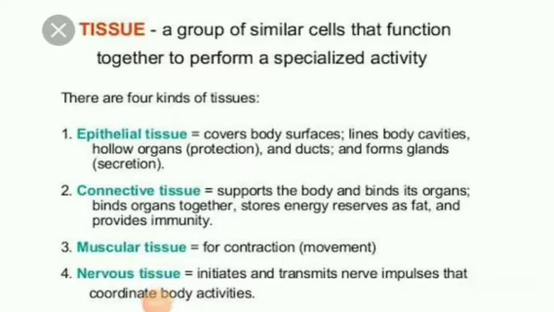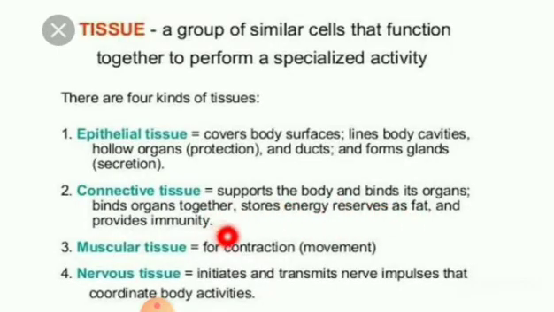Next, tissue. Tissue is nothing but a group of similar cells that function together to perform a specialized activity. There are four kinds of tissues. First one, epithelial tissue. It covers body surfaces, lines body cavities and hollow organs, that is protection and ducts, and forms glands, that is secretion. Next, connective tissue. Connective tissue is nothing but supporting tissue. It supports the body and binds its organs together, stores energy reserves as fat